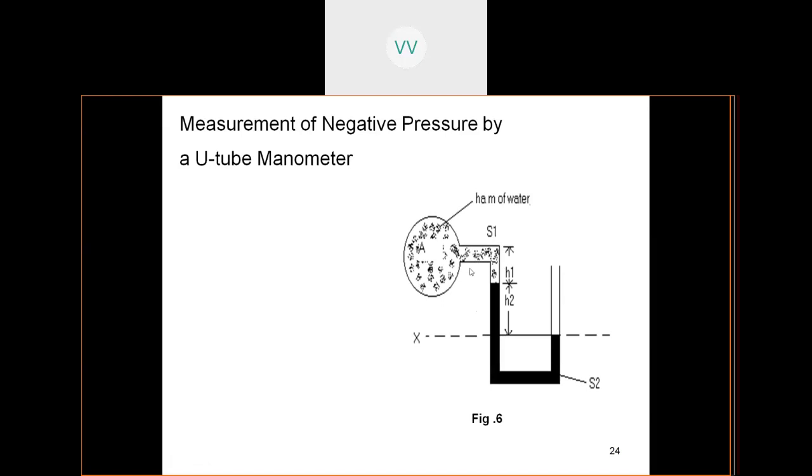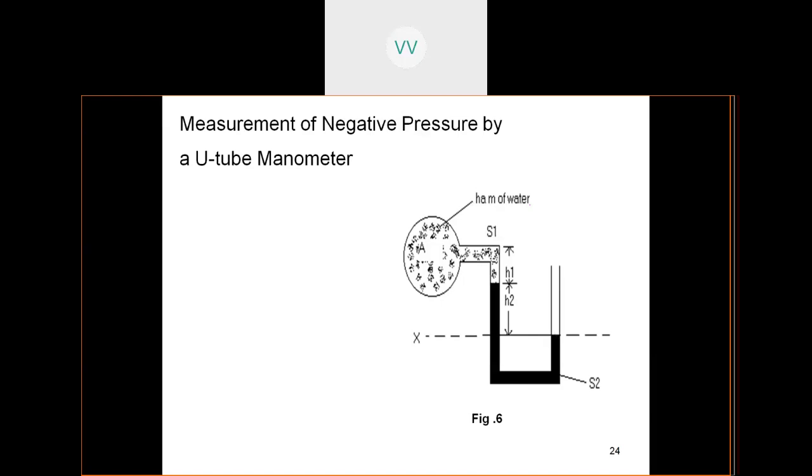Here S1 is the specific gravity of the liquid inside the pipe, and when we connect this U-tube to the pipe, some amount of the liquid is going to come out, and the same pressure contained inside the pipe is going to come over here and try to push this mercury column into the next U-tube.